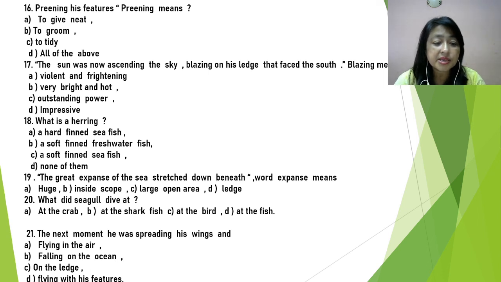The next moment, he was spreading his wings and flying in the air, falling on the ocean, on the ledge, flying with his feathers. So, the next moment means when he saw the fish, he flew in the air. He was spreading his wings and flying in the air.